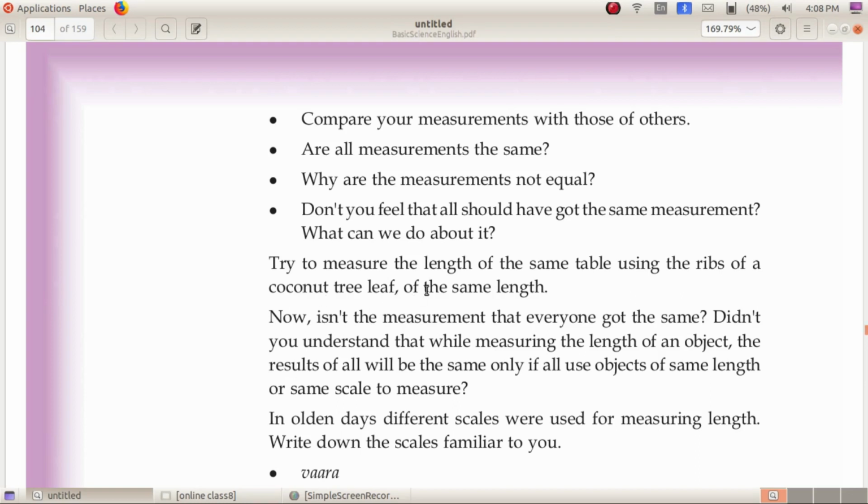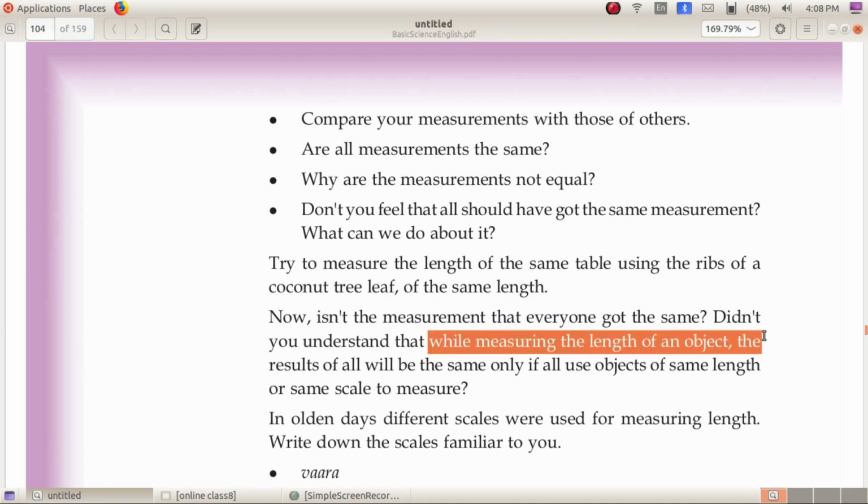Didn't you understand that while measuring the length of an object, the results of all will be the same only if all use objects of the same length or same scale to measure. This is our inference.